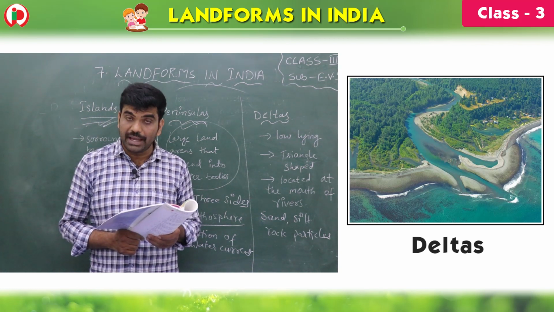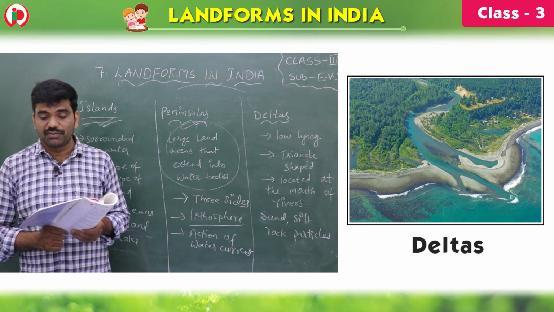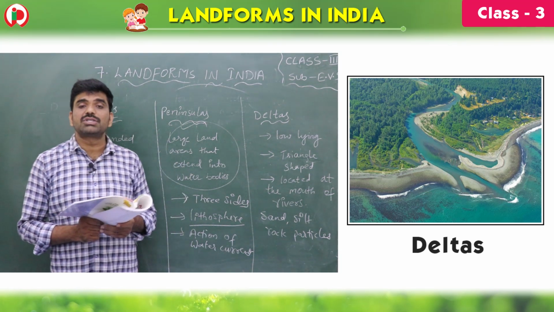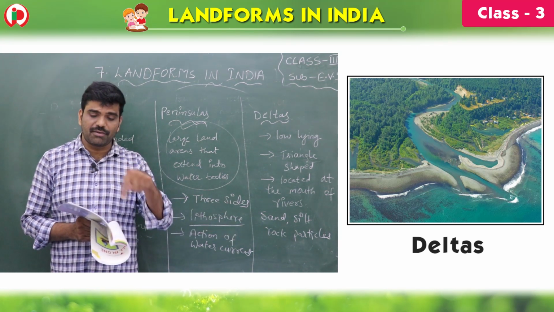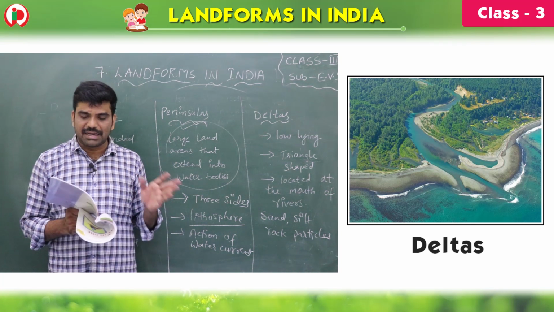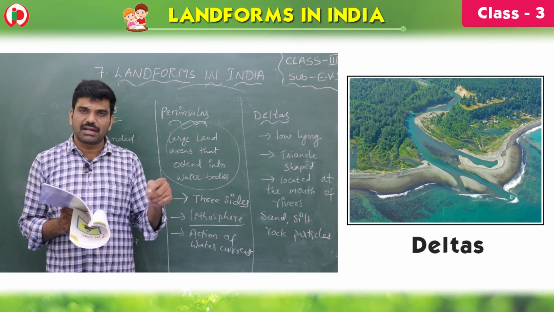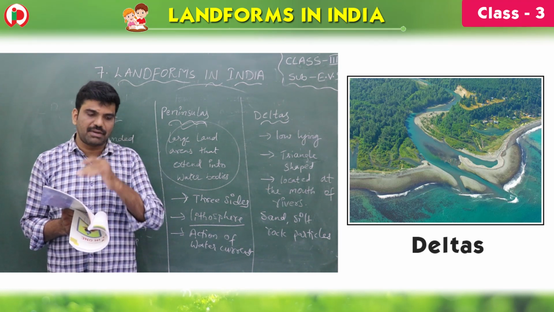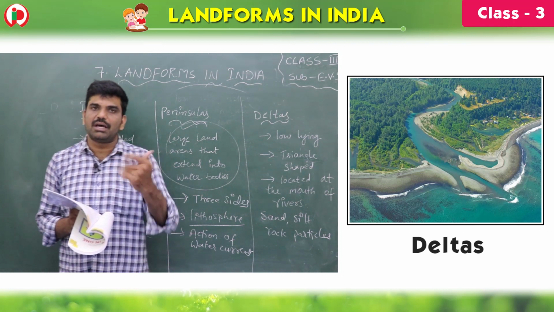These are low lying triangle shaped areas located at the mouth of the rivers. So in the course of creating a delta, the sand, silt and rock particles are formed in a triangle shape. These are wetlands, children, that form as rivers empty their water and sediment into other bodies. Like rivers, water can flow into a river, sometimes into a lake, sometimes into the ocean.